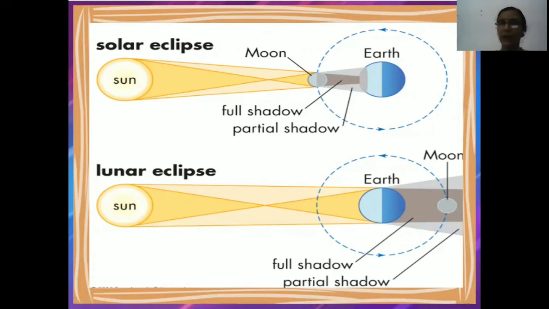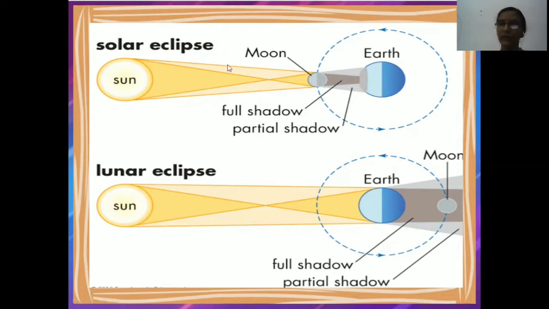The dark portion of the shadow is known as umbra and the lighter part is known as penumbra. Clear? So what happens when the moon blocks the way of light from the sun? It casts a shadow. तो ये moon की क्या बन रही है यहाँ पर? Shadow किसके ऊपर आ रही है? Earth के ऊपर आ रही है. Clear? So that is known as a solar eclipse.